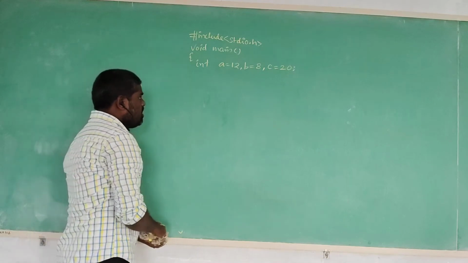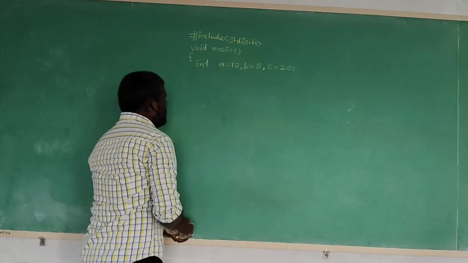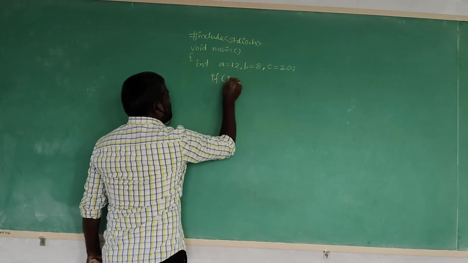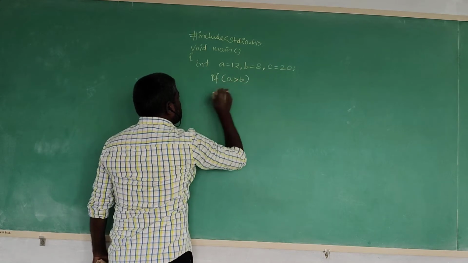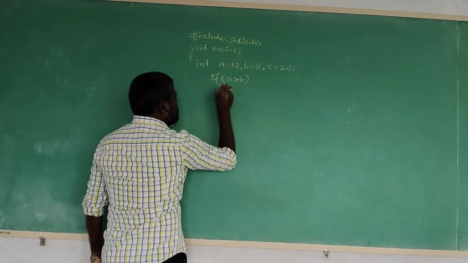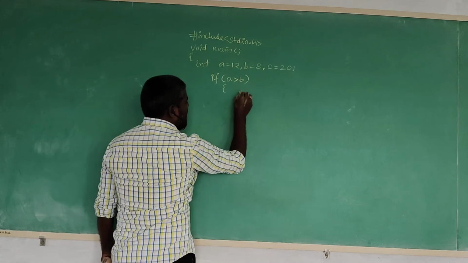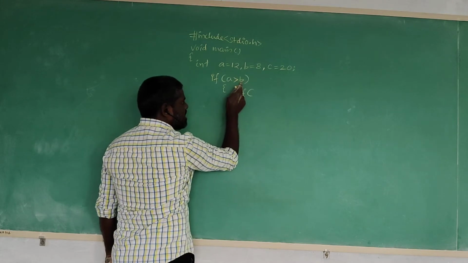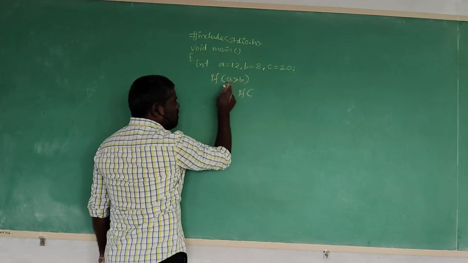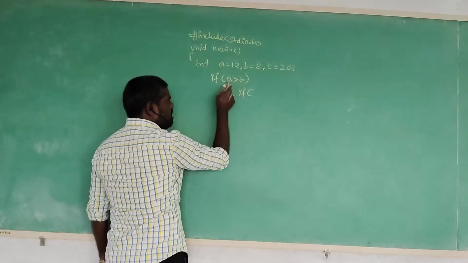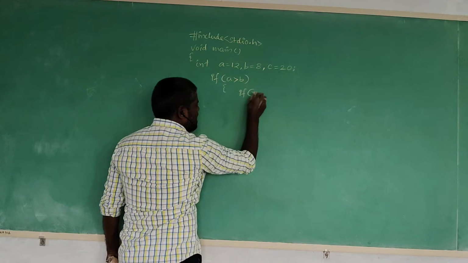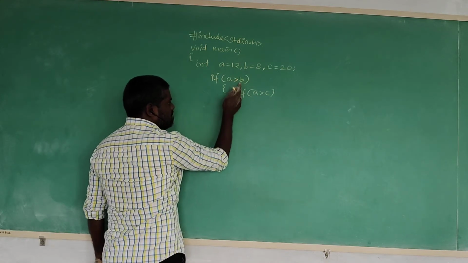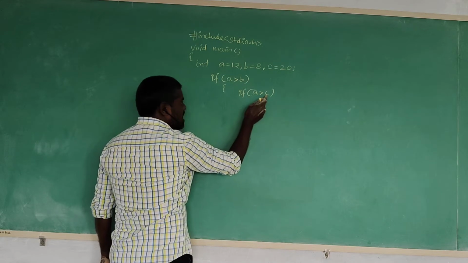Now first, the outer if condition we are checking here. If a greater than b, maybe the condition is satisfied. Again the inner if, what are we writing? a greater than c. The first variable is compared with the second variable, and the first variable is compared with the third variable.